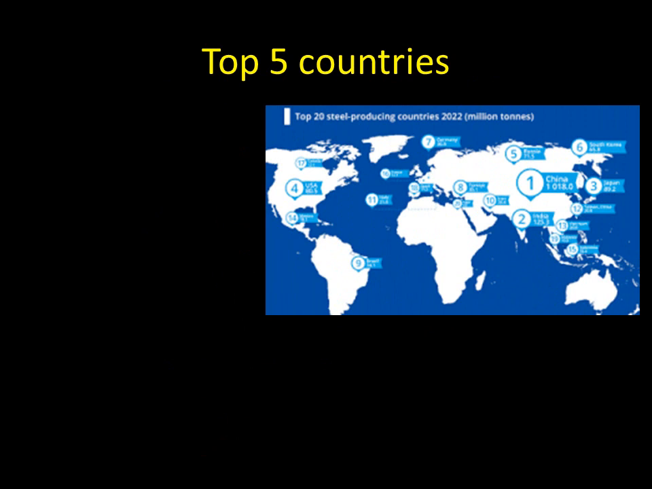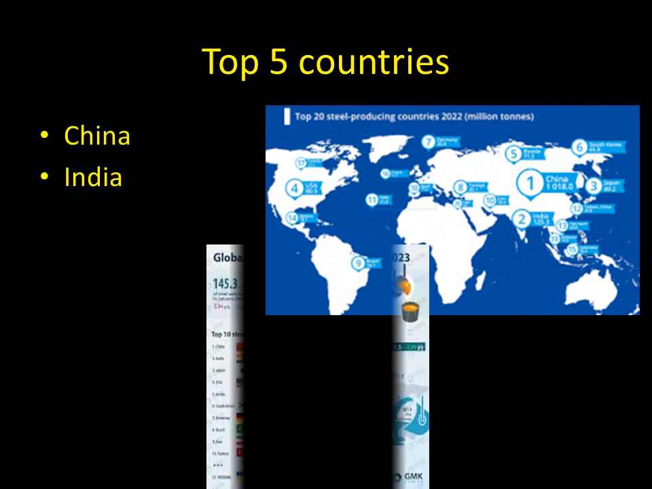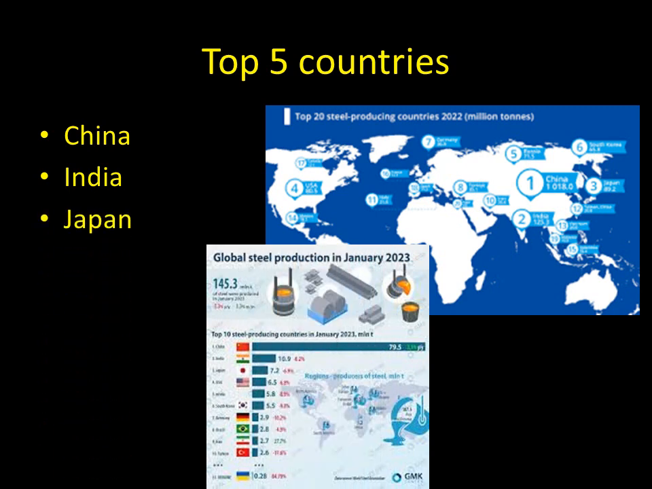The top 5 countries. China is the largest steel producer, followed by India. Japan occupies the third spot, and the US and Russia are the fourth and fifth largest producers of steel in the world.